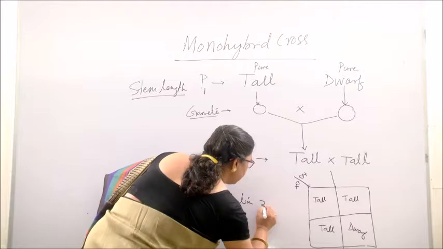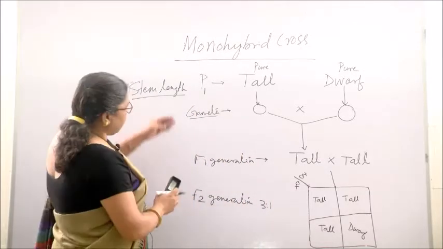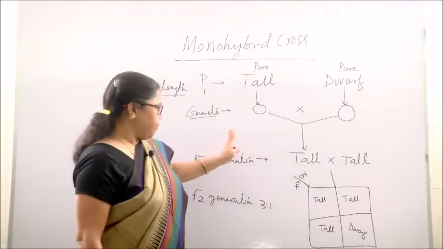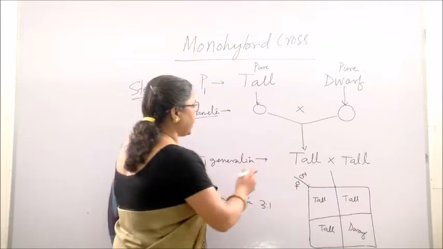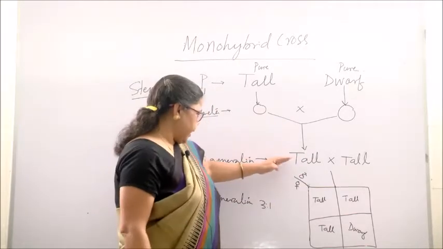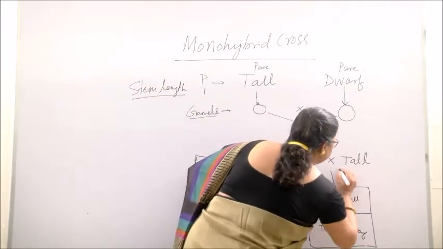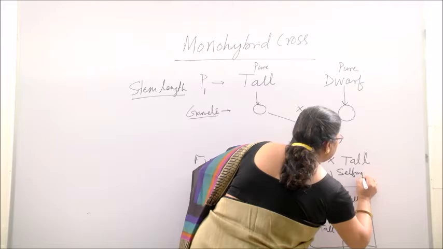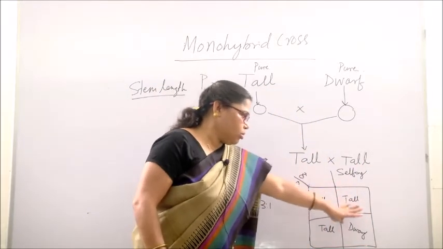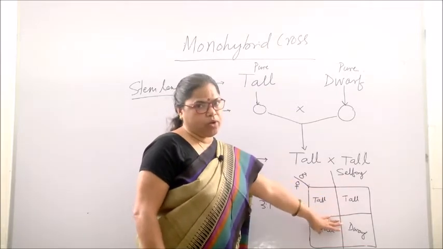Tall to dwarf, 3:1. So your parent generation has tall and dwarf, the hybrid is also tall, yes, I have already written. And this F1 generation tall hybrid plant undergoes selfing, produces male and female gametes and produces these plants.